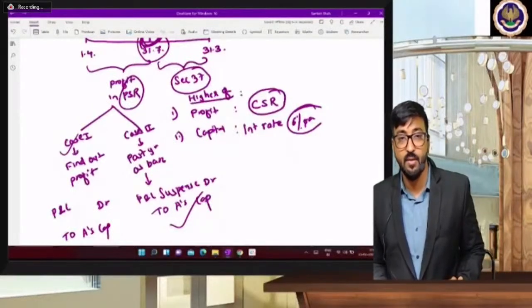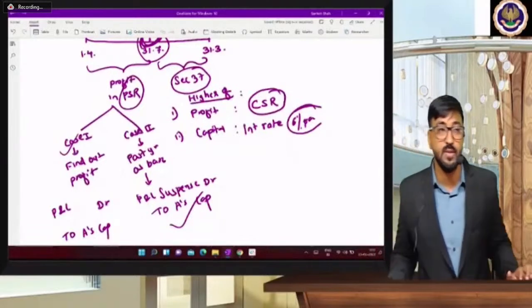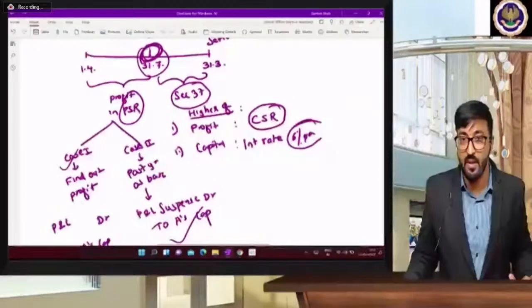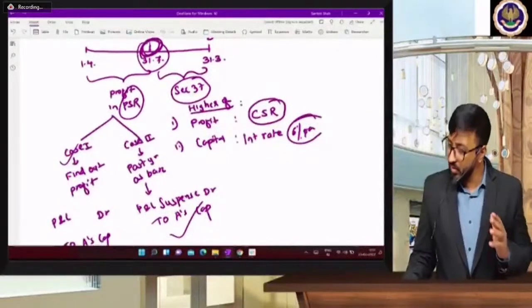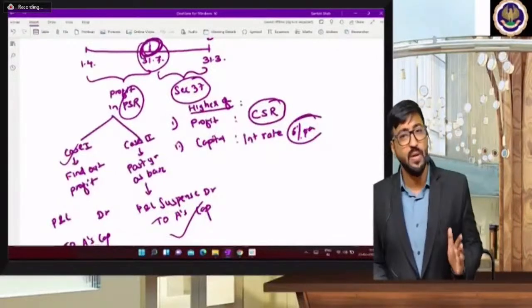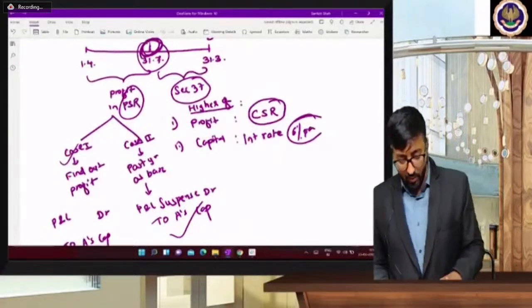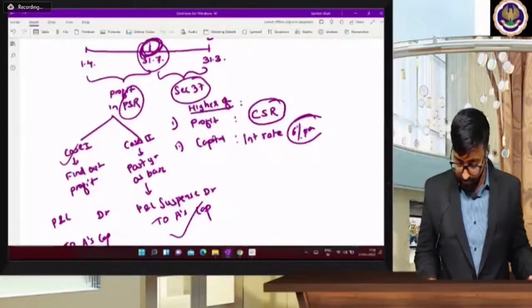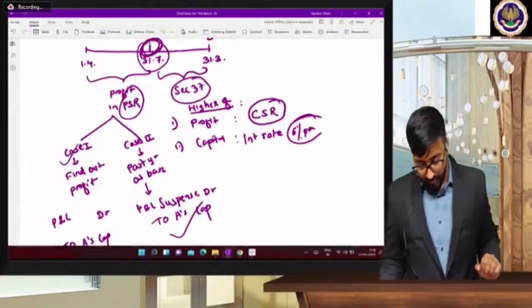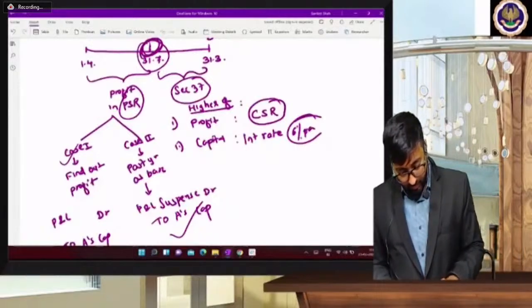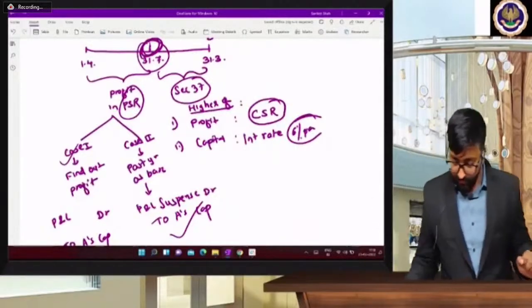Okay, sir. So I hope you are now getting this concept for section 37, and please have patience while solving such type of questions. Okay, this is not a theory question. You will like it every time.